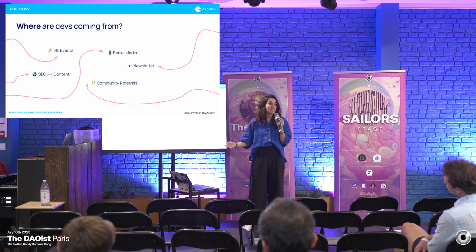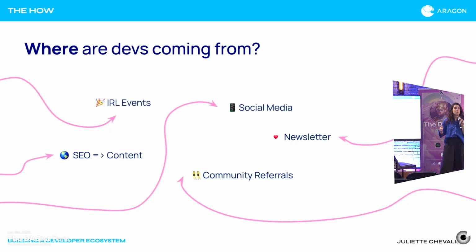Now, even having said that, they're getting that information from somewhere, right? Where are the developers coming from? Is it mostly social media? Is it a newsletter? Is it the blog post that we're doing? And this is really for you to track and assess.